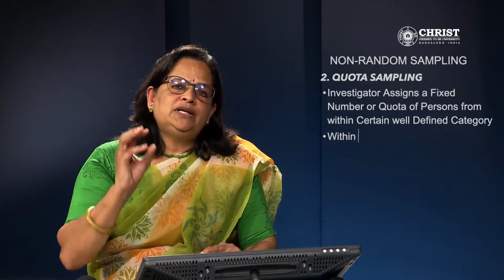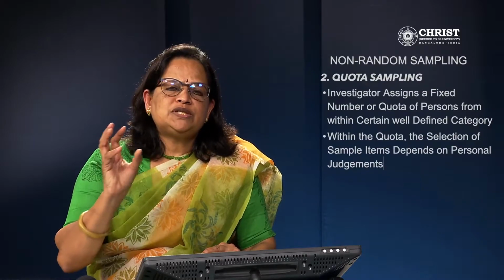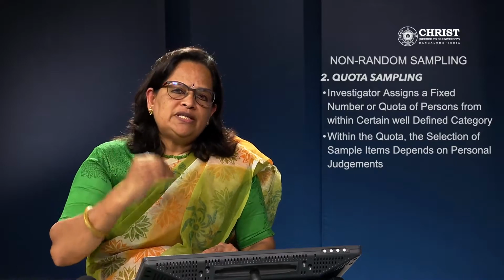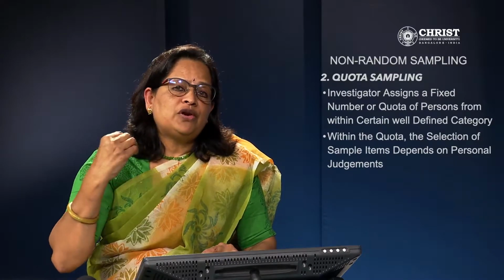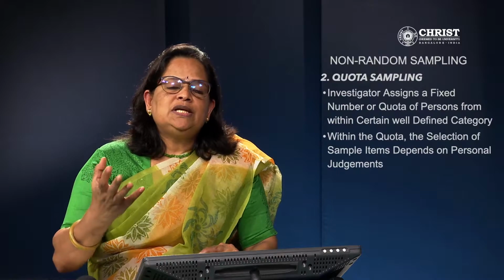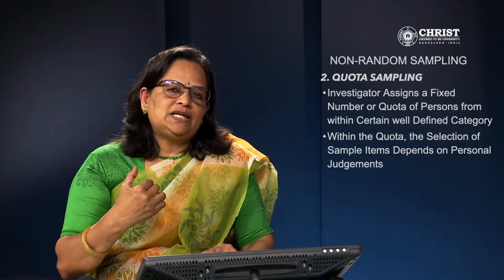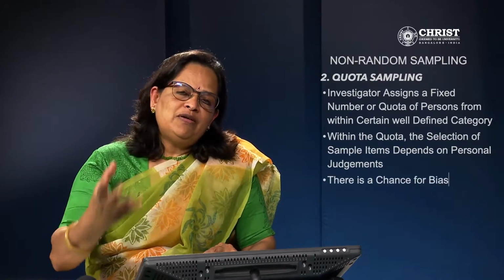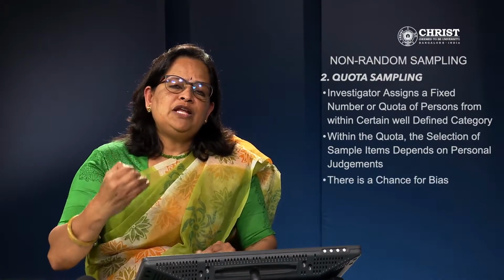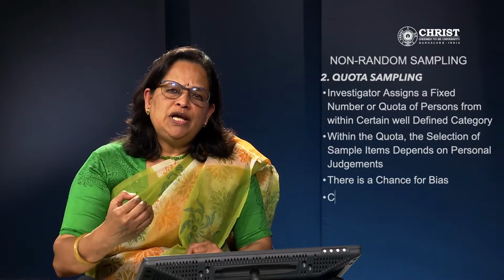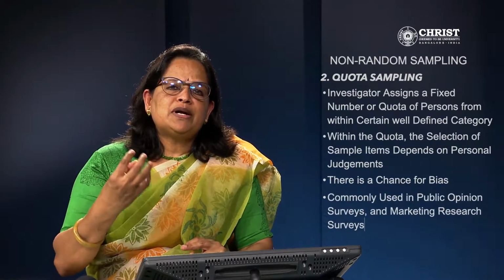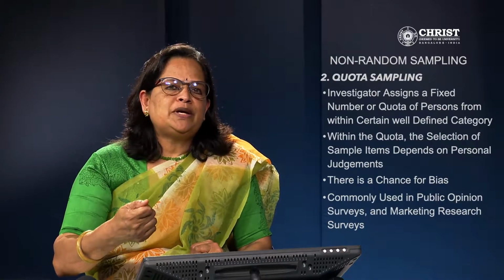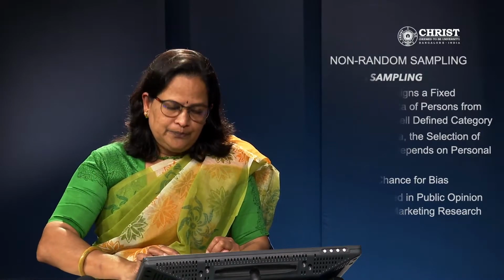So within the quota, the selection of the sample depends upon personal judgment. I can go to the colleges, I can select any 100 students. An example is radio listeners, where we can select any 100 radio listeners, then we can do the research. So there is a chance for bias, because whoever I come across, I will include them as the sample. It is commonly used in public opinion surveys and marketing research surveys. If you want any quick result about a new product introduced by a company, they use quota sampling.